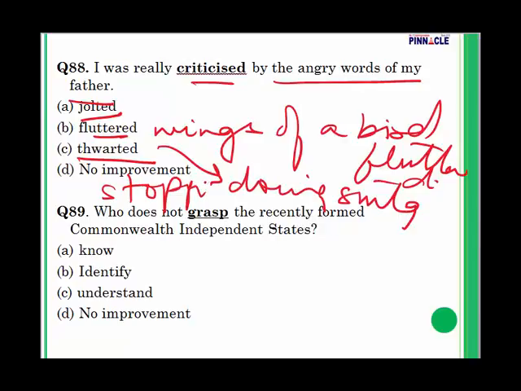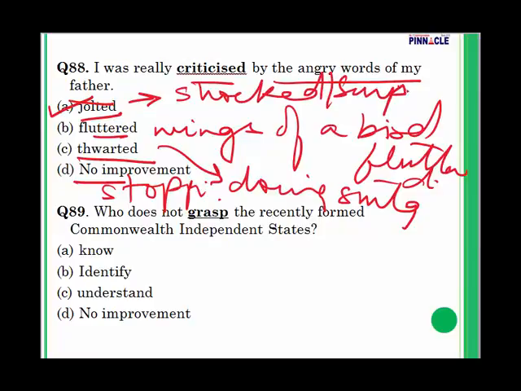Okay, stopping from doing something, and finally we have no improvement. Question number 88. So I have given you the meaning of all the words. What's going to be my answer? Answer is going to be jolted. Jolted, what do we mean by jolted? It means somebody is shocked and surprised in the negative, and then after that he is going to try to change himself. That is jolted. I was jolted when I saw the weight on the weighing machine. That means he was shocked. He didn't know he has put on so much weight.